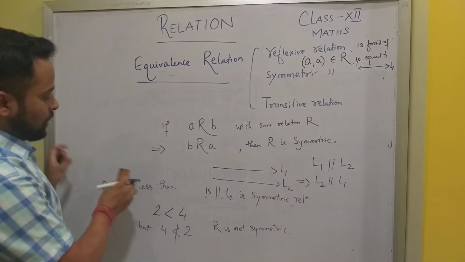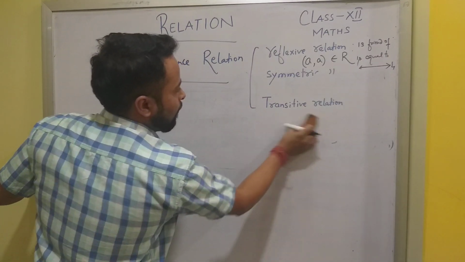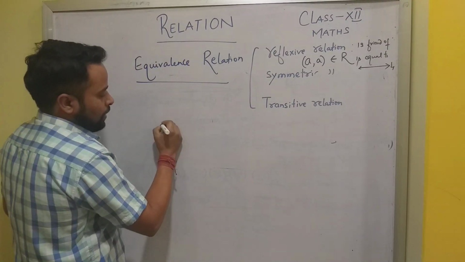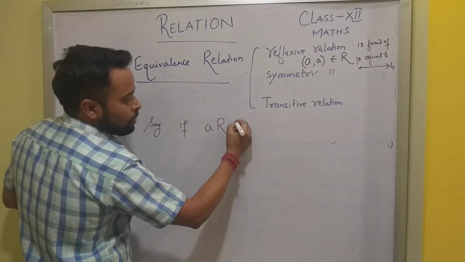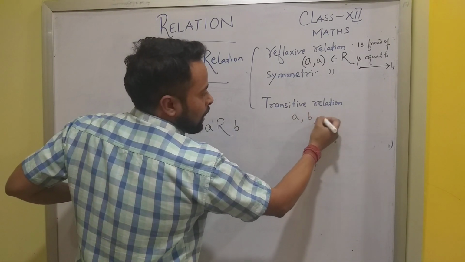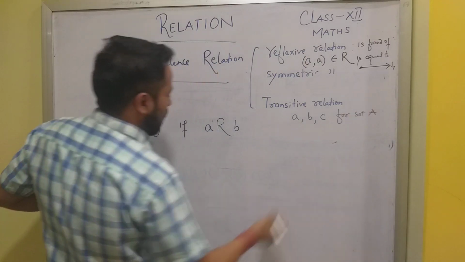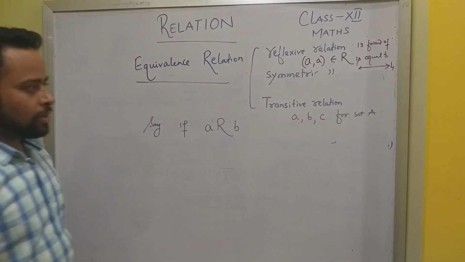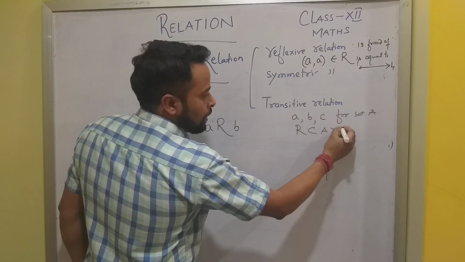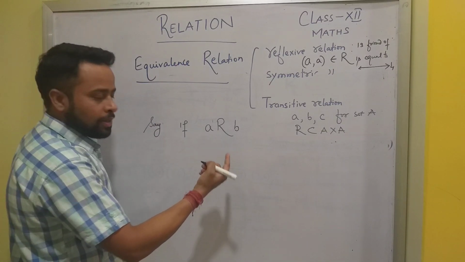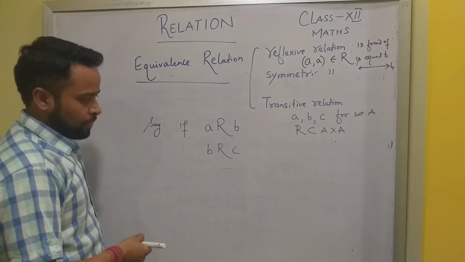Let me tell you what is transitive relation. Say if A is related to B, we are taking A, B and C from some set A, and say we are checking this relation under A cross A. So R is a subset of A cross A. Say A is related to B and B is also related to C for some relation.